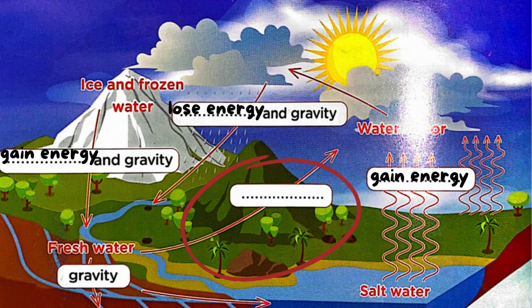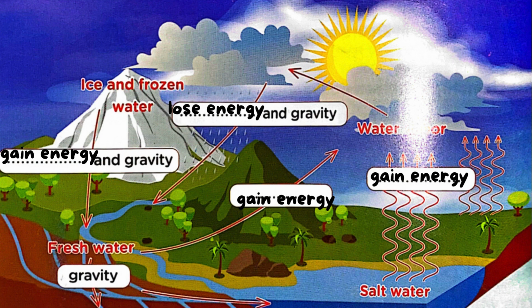And the last one, as you see here, this flowing water, as fresh water, is affected by gravity as it flows on the Earth's surface. But if this fresh water changes into water vapor, does it gain energy or lose energy? Yes, it changes from water to water vapor, so it gains energy. Well done. This is our water cycle model.